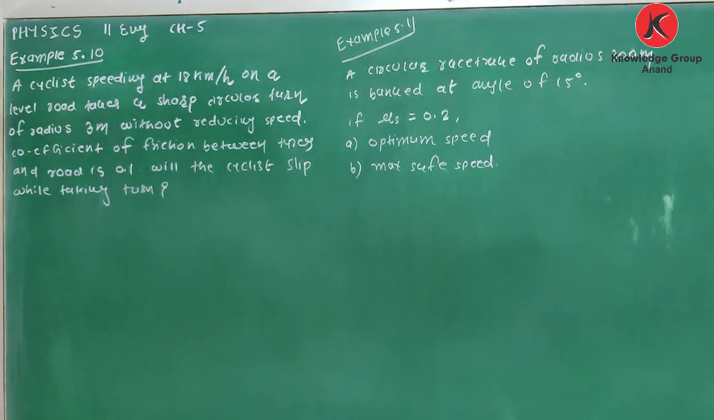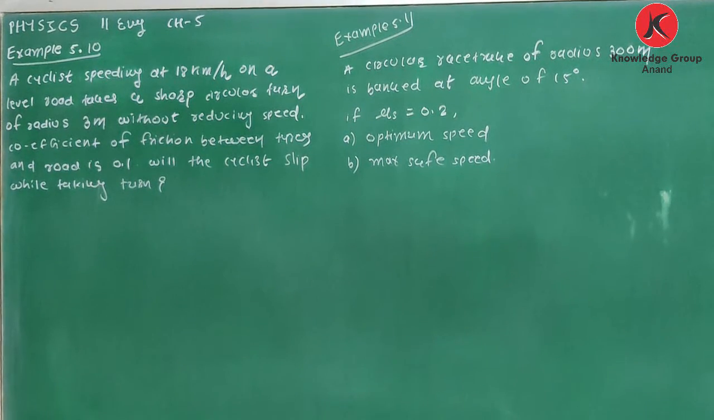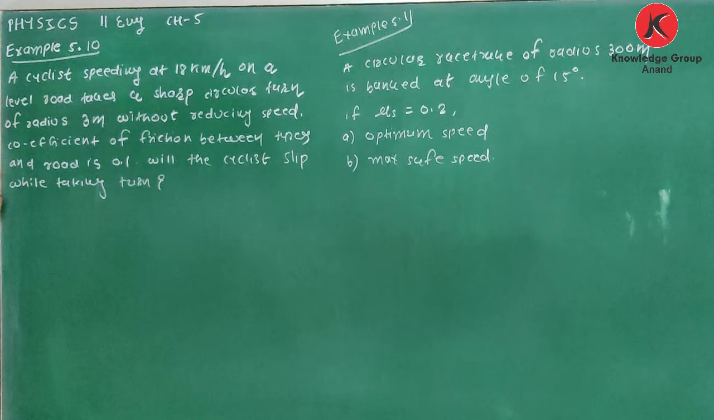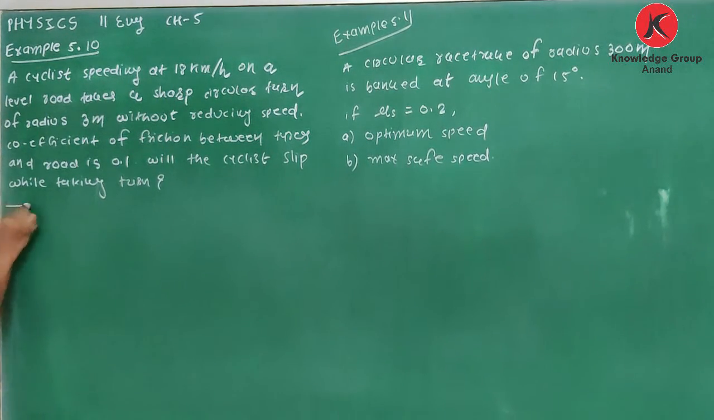See, example 5.10. A cyclist speeding at 18 km per hour on a level road takes a sharp circular turn of radius 3 meter without reducing speed. Coefficient of friction between tires and road is 0.1. Will the cyclist slip while taking the turn?